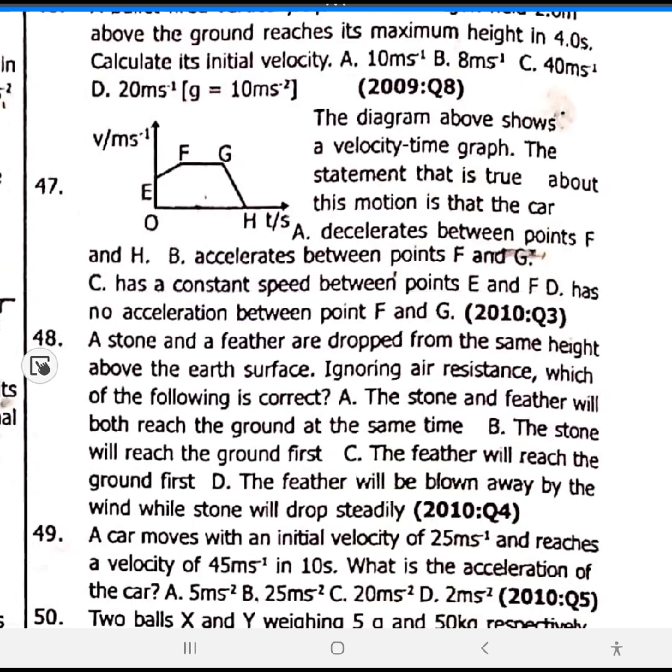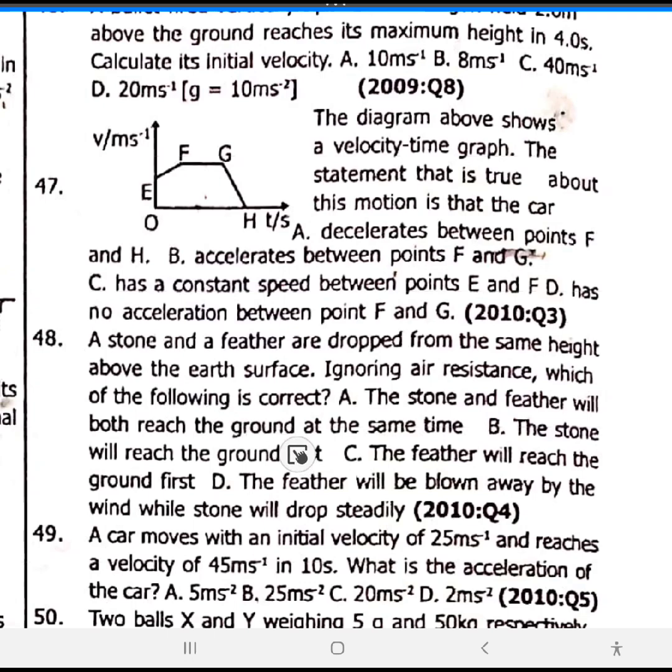48. A stone and a feather are dropped from the same height above the ground surface, ignoring air resistance. Which of the following is correct? A lot of students do get this confused. If there's no air resistance, if you drop a nylon or a feather and a big stone, both of them will fall to the ground at the same time.